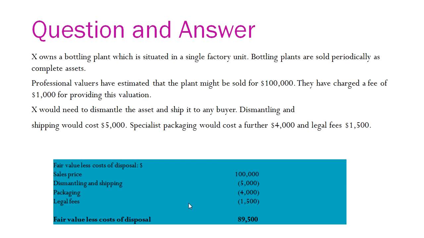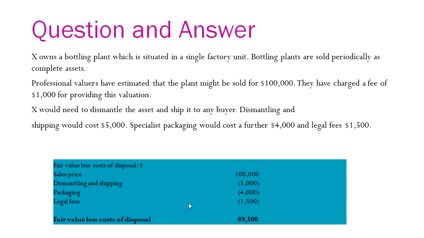Now these charges which are already being charged, that is the sunk cost, are not taken into your fair value less cost of disposal, because they are already being charged. These are already sunk costs, and they are not going to increase the value in the determination of the fair value.